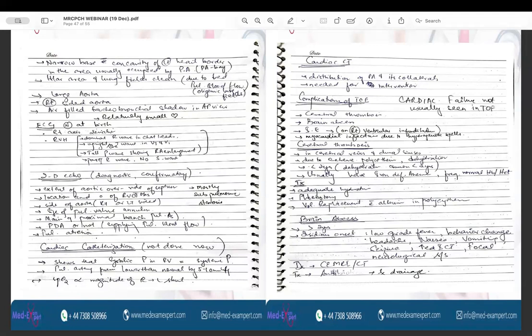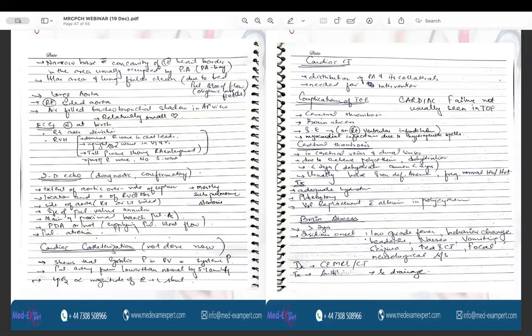The cardiac catheterization is not usually done now, but for the purpose of the explanation and the examination, just keep in mind that it shows the systolic pressure in the right ventricle equals the systemic pressure. So, pulmonary artery pressure is lower than normal by 5 to 10 millimeters of mercury, and the oxygen saturation is directly proportional to the magnitude of right to left shunt.